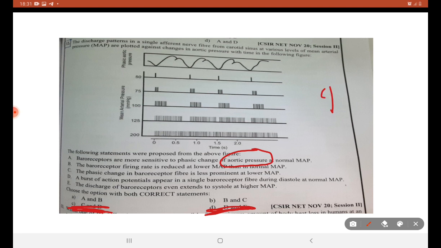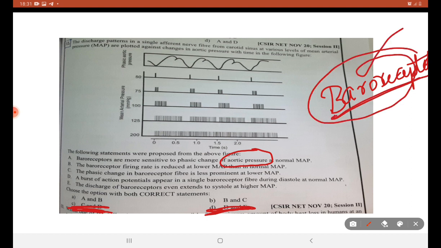See, these baroreceptors are receptors present in the aortic arch, and they are sensitive only to pressure changes. If the pressure becomes very high, they are fired to reduce the blood pressure to normal mean atrial pressure. This is the basic definition of baroreceptor. So B is the correct answer.